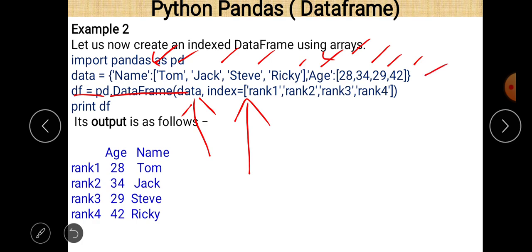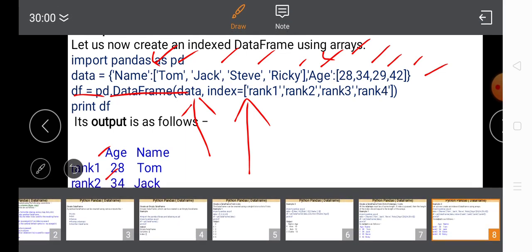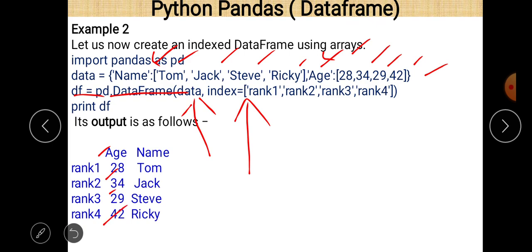And after the execution of that program, we can easily see that rank 1, rank 2, rank 3 and rank 4, these are the index values given to the different data.